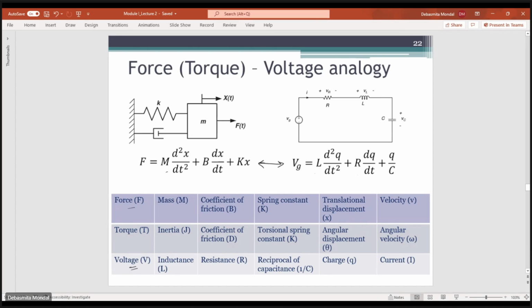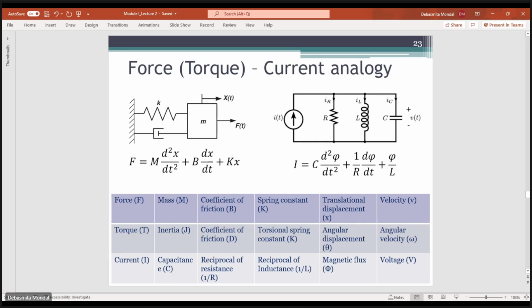Similarly, there can be another type of analogy, which is the force-current analogy. In the force-current analogy, we use a parallel RLC circuit, and you write the equation, which is I in terms of R, L, C and the flux. Here also, if you compare, you will see that force is equivalent to current, mass is equivalent to capacitance. These analogies will change. So there are these two kinds of analogies between an electrical system and a mechanical system, and later on we'll see this when we talk about thermal systems.